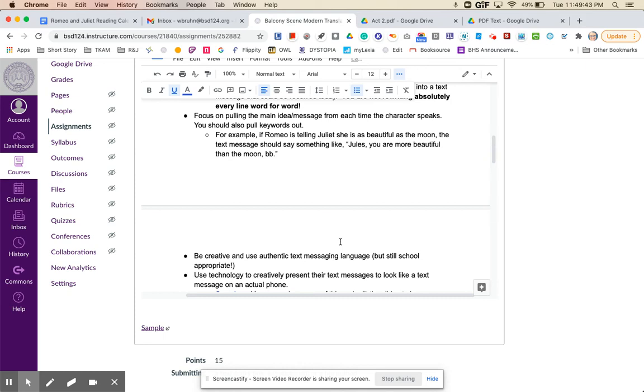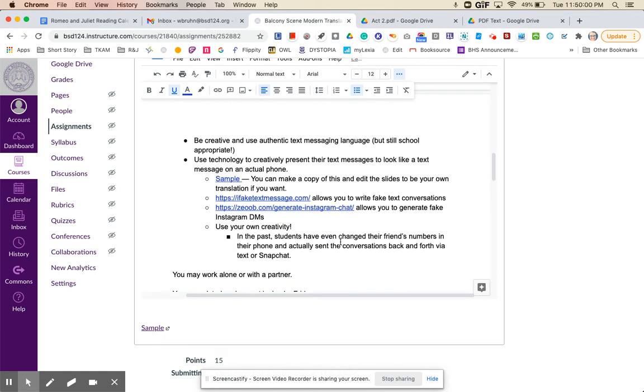So you could also pull keywords out. So if Romeo is telling Juliet that she's as beautiful as the moon, then you could say, like, you're more beautiful than the moon, baby, or whatever. Okay. So really focus on the meaning, especially when you get to that figurative language.